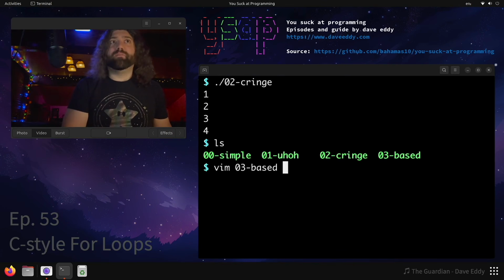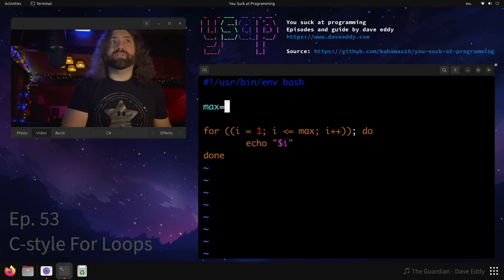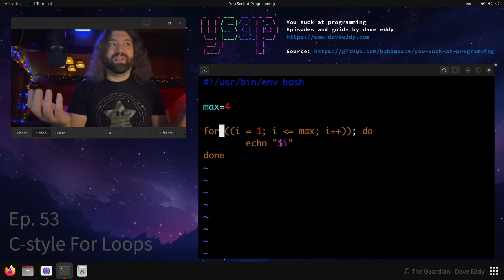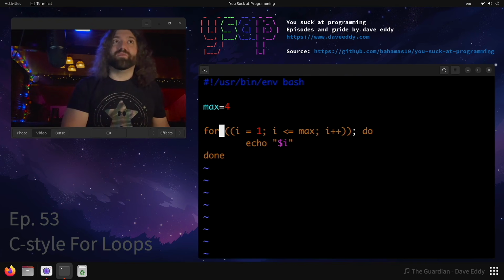So let's take a look at this. We have the based solution. You guys ready for this? Max equals 4. Look at this C-style for loop. If you've never seen this in bash before, you probably just think I'm lying to you and this is some like out of season April Fool's Day joke. But guess what? It's not.